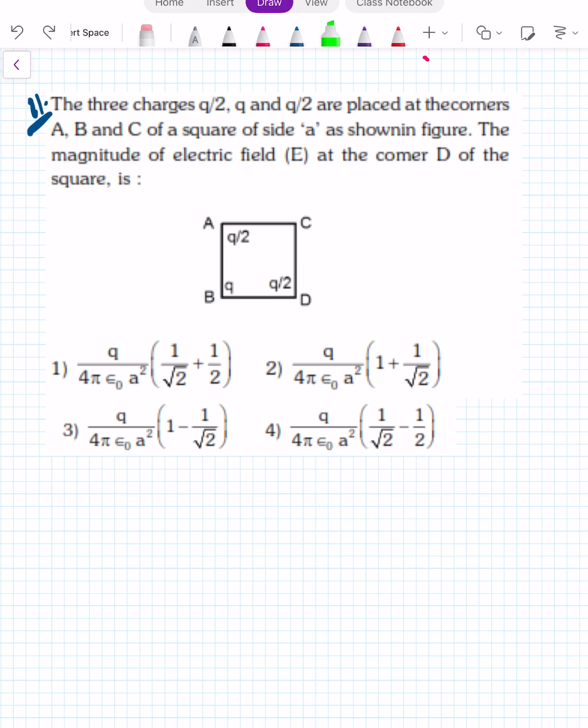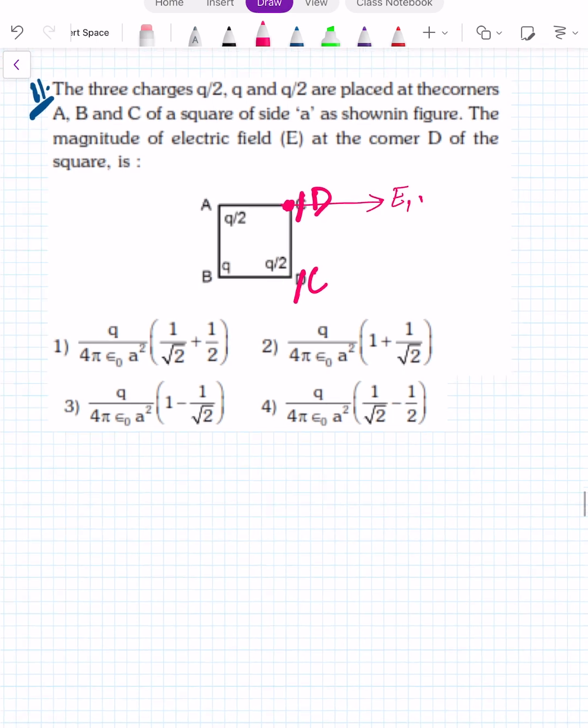Here I think there is a small mistake. This must be D and this must be C. So at this point we have to find the electric field. Let's find that. Due to A, the electric field is in this direction, E1, and the value of E1 is kq by 2 upon a square. So let us keep 1 upon 2 kq upon a square. This factor I am writing as some constant, say alpha.